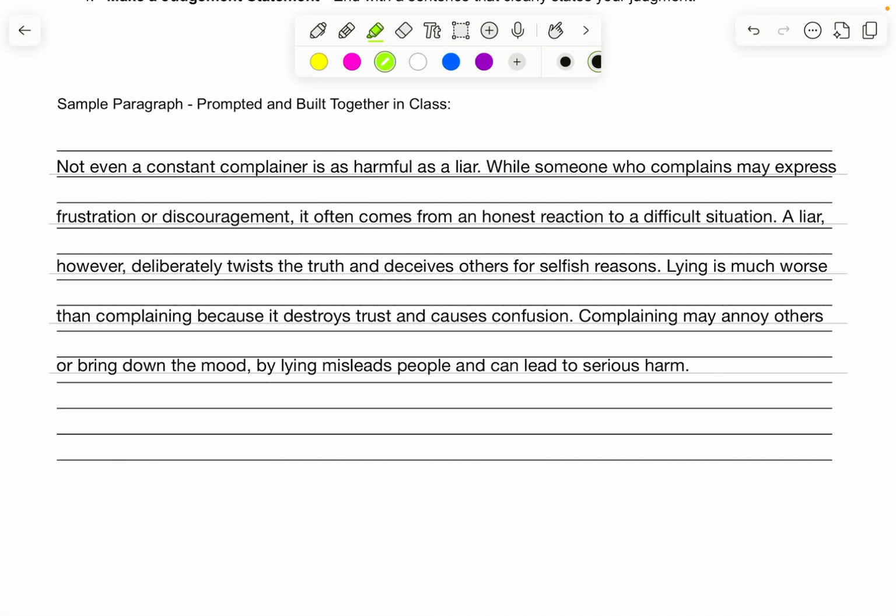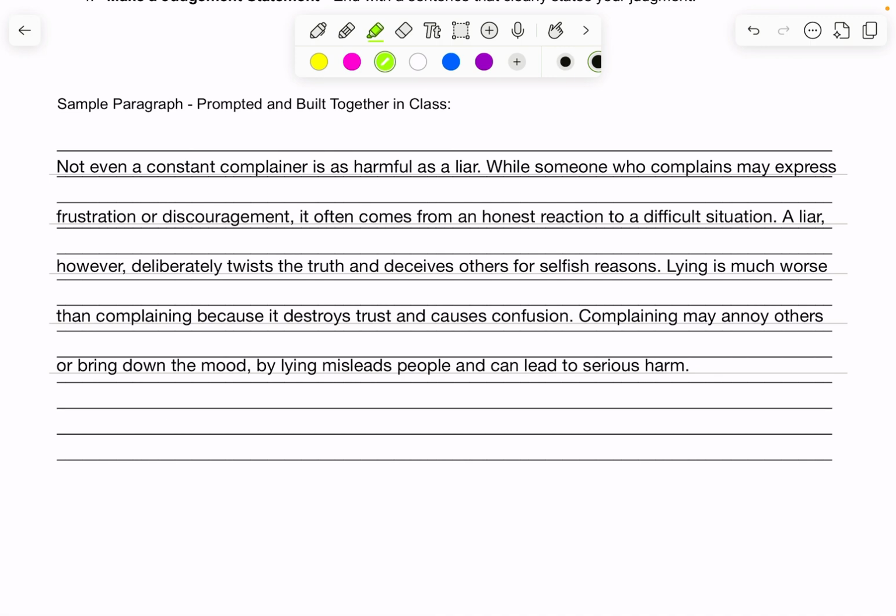Okay? So not even a constant complainer is as harmful as a liar. We chose complainer. We were going to do a gossip, but we decided that it was a little bit too similar to a liar, so we chose a complainer. Okay, you'll notice that in that first sentence, I really do want to name both of the wrongdoers, complainer and liar. So when you're working on your boasting paragraph, it'll be whichever other wrongdoing you choose and then boaster. Okay, you need to name both. And it can be a pretty simple sentence, just like mine.